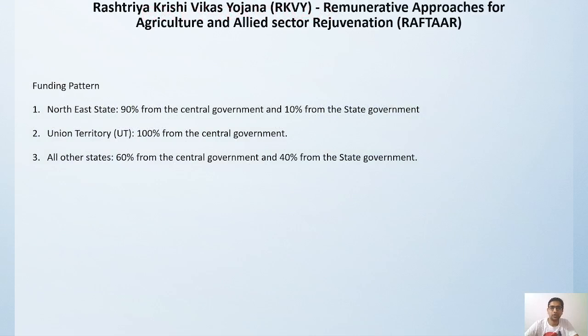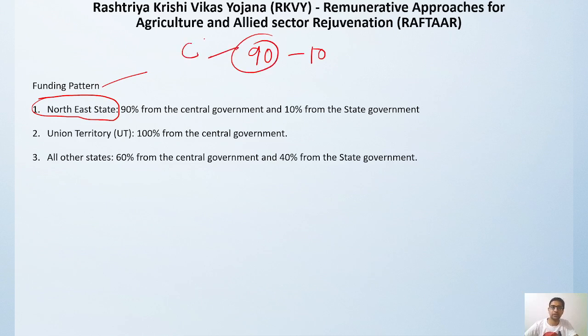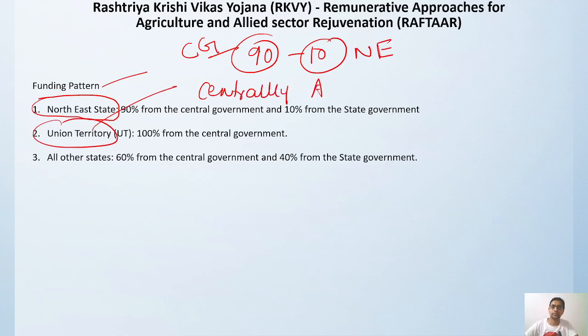Now Rashtriya Krishi Vikas Yojana has a funding pattern which I have already told you. If the fund is being released by the central government, for our northeast, the funding pattern will be 90:10. 90 will be given by the central government and 10 will be given by the northeastern states. Union territory, obviously these are the centrally administered territory.